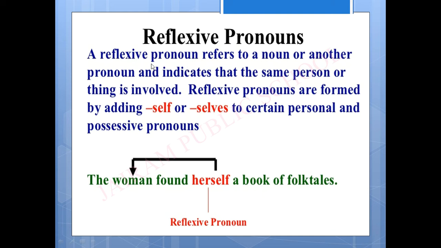A reflexive pronoun refers to a noun or another pronoun and indicates that the same person or thing is involved. Reflexive pronouns are formed by adding self or selves to certain personal and possessive pronouns. Here you can notice the sentence, the woman found herself a book of folk tales. Herself is a reflexive pronoun. Okay, children.